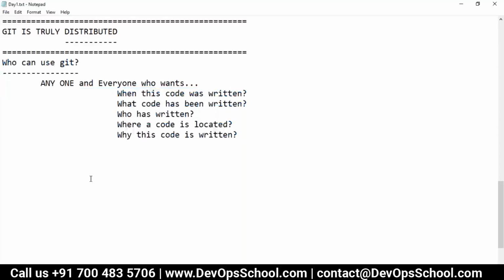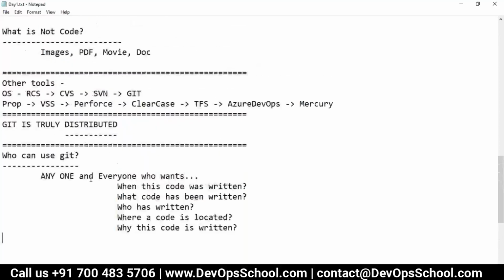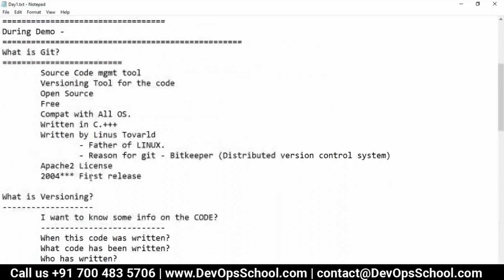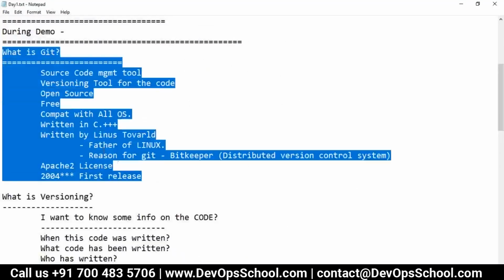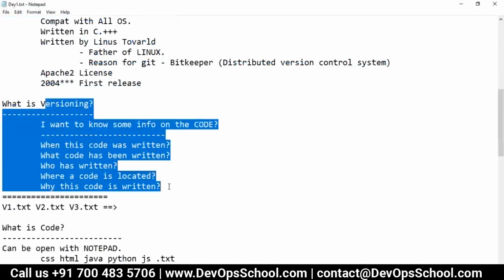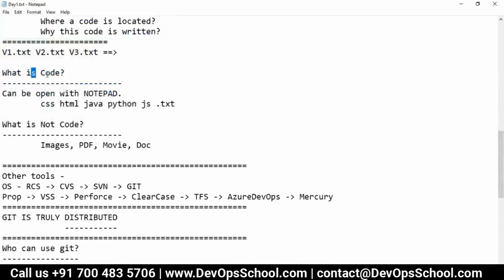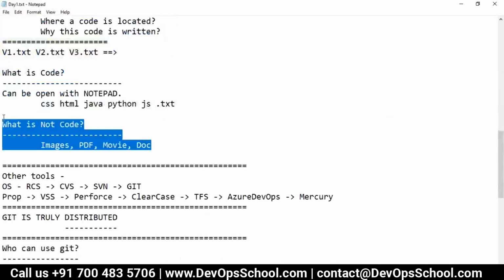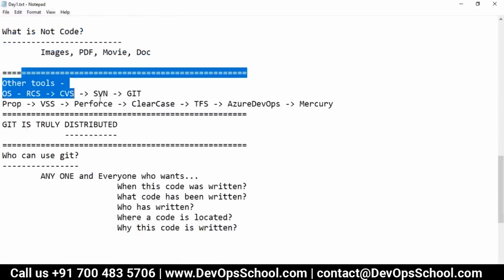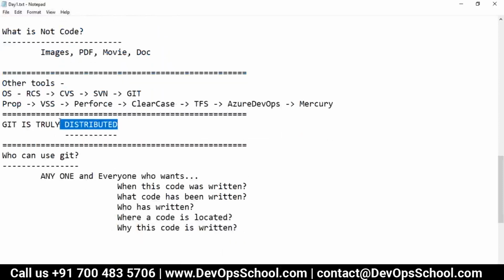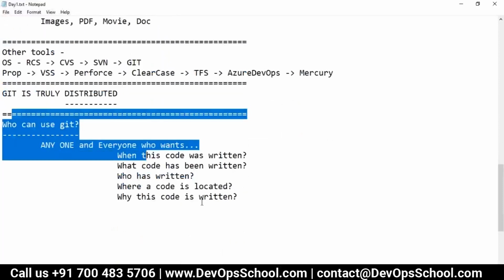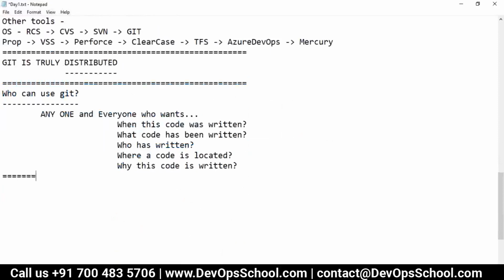So overall, yes, we discussed some of the basic stuff, which is like what is Git, what is versioning. Then we discussed what is code, what is not code. And other tools also, Git is distributed, who can use Git, and so on. So we have discussed and tried to give you an idea about what is Git.